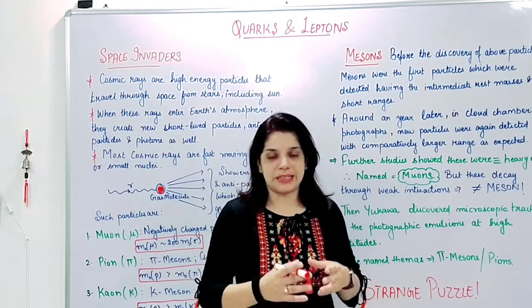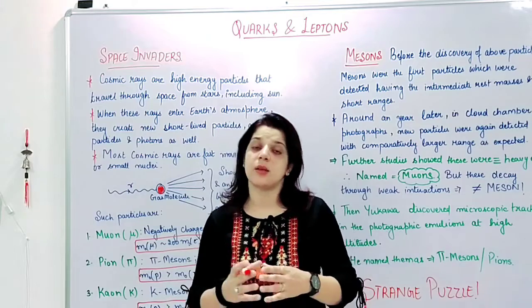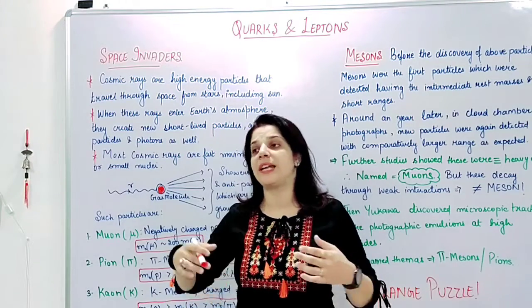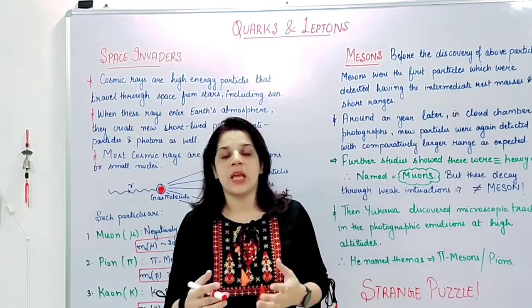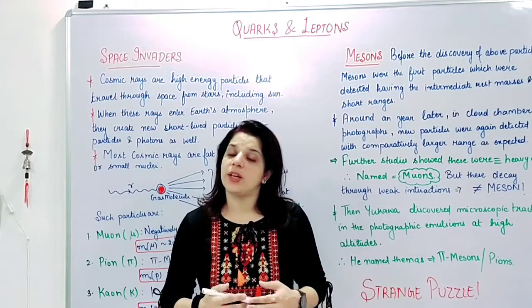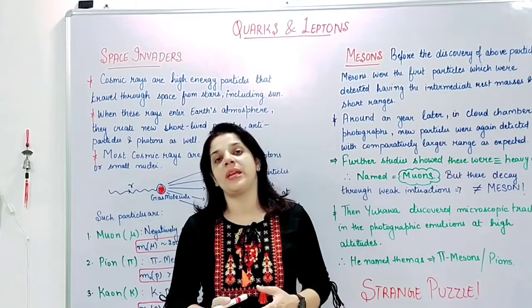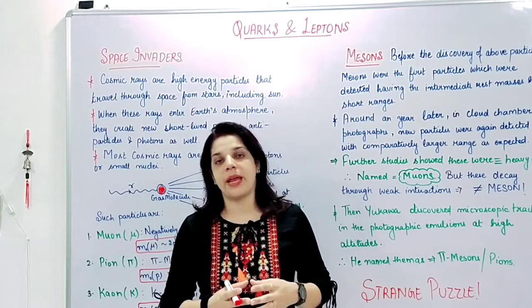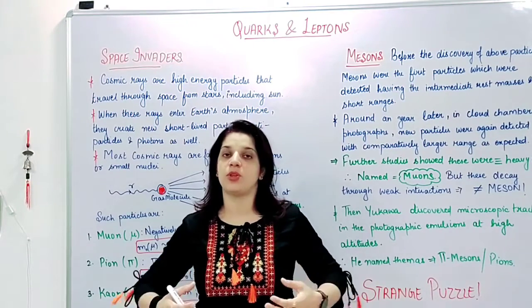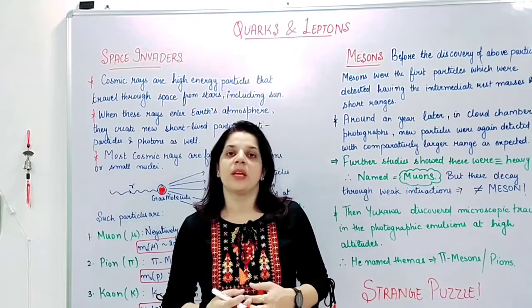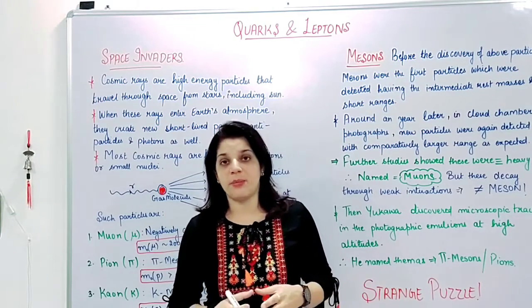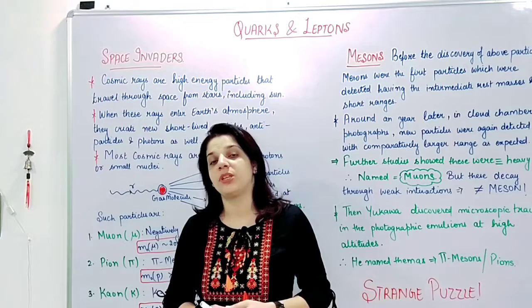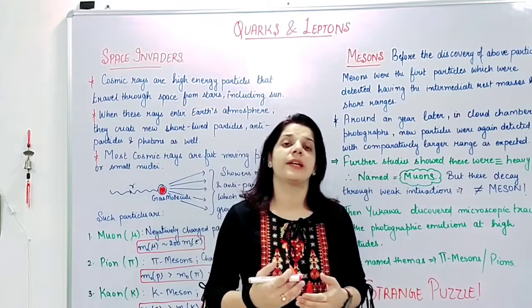Some of these particles we can detect with our naked eyes, some we cannot, some we detect with particular detectors, and there are so many particles which go undetected by any means we have till date. As in the previous lecture we said that virtual photons we cannot detect.